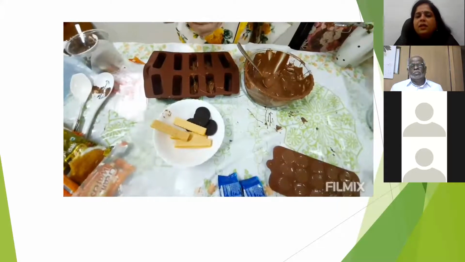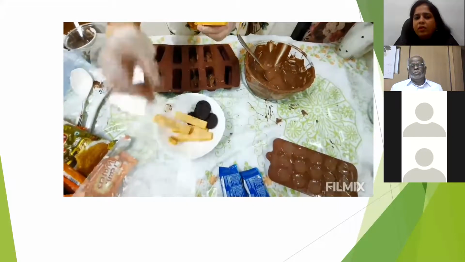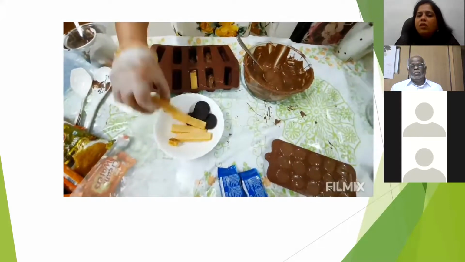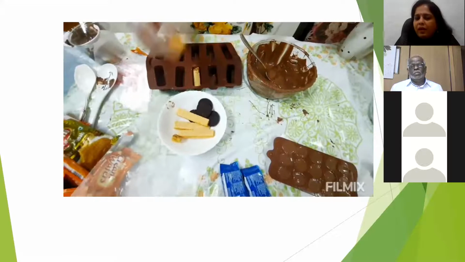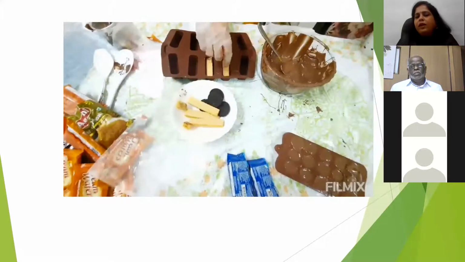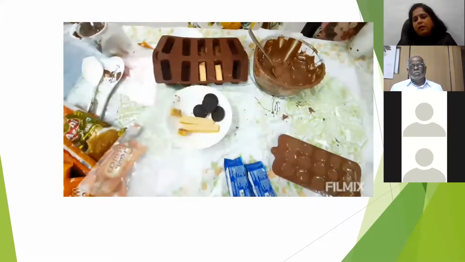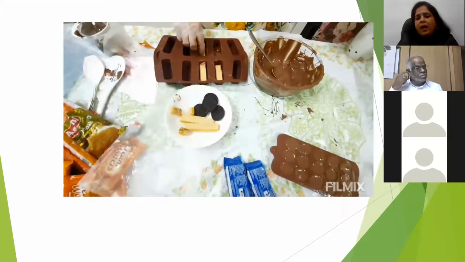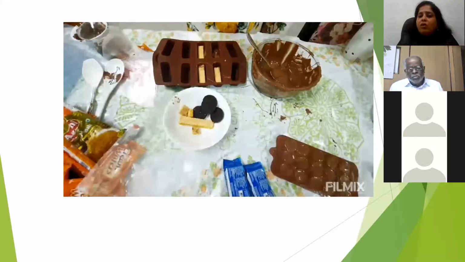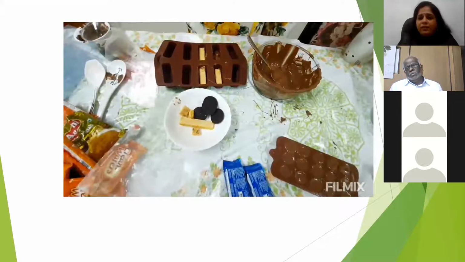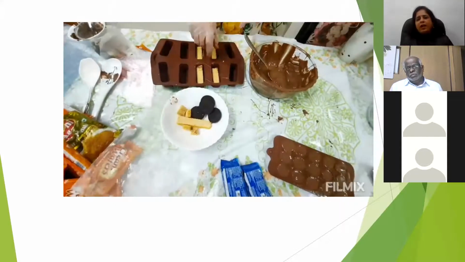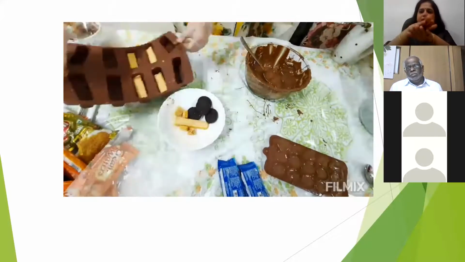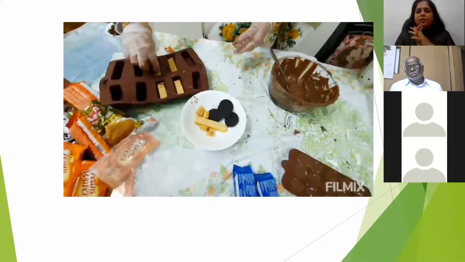The size is little big, so I'm going to cut it off. Yes. So I place my wafer there. Then on top of it, I use another color. Or you can use one color itself. Totally white, black you can go, brown you can go, anything. So it is like first one layer of compound and then you place the wafer and then you make the second layer of the compound.